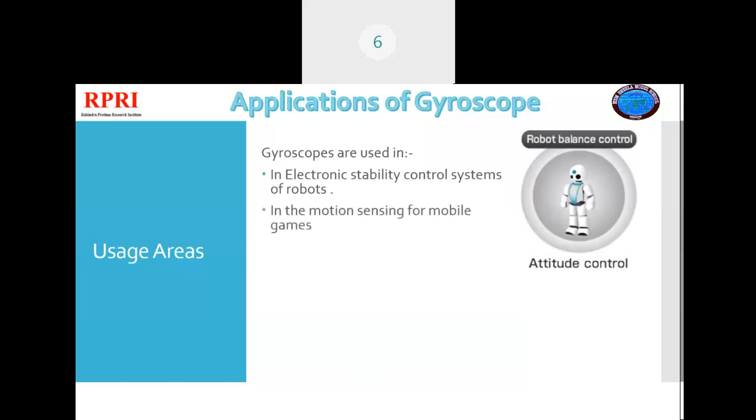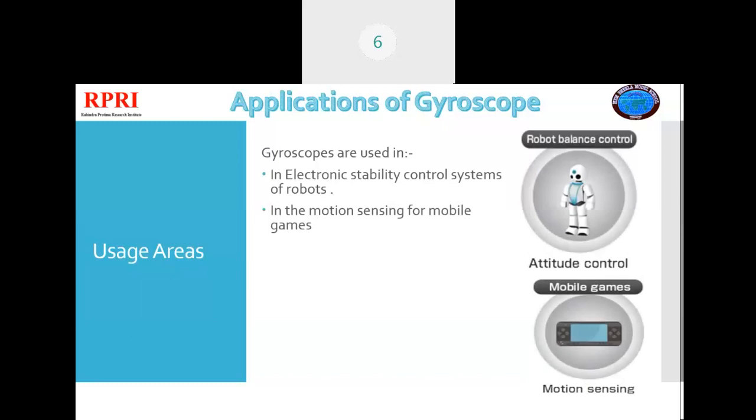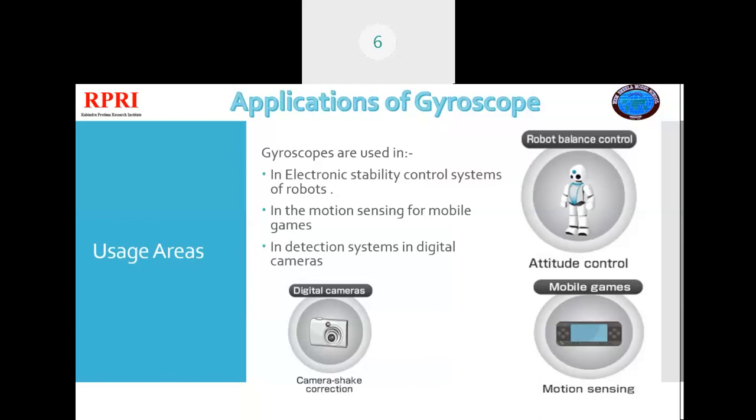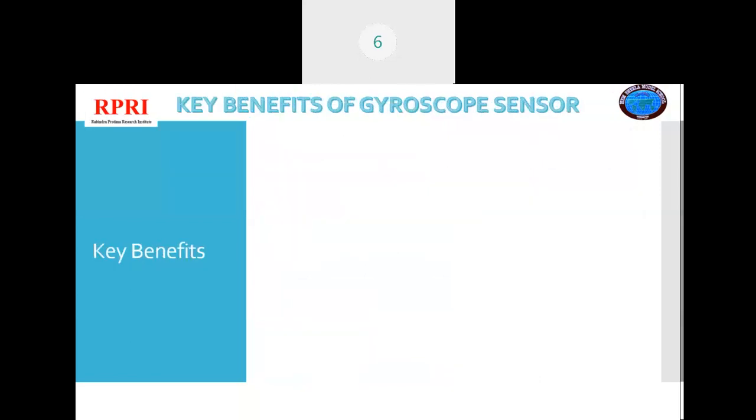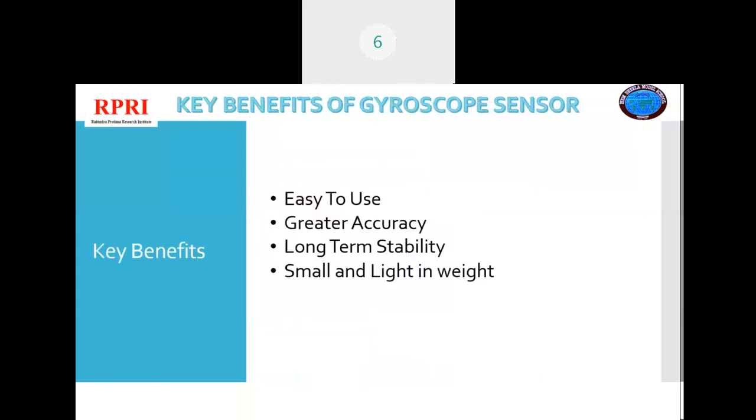Applications of gyroscope. Gyroscopes are used in robots for maintaining balance. Gyroscopes are used in mobile games, as I already told. Gyroscopes are used in digital cameras for the correction of shake while taking pictures. It helps to correct the pictures if they get blurred.